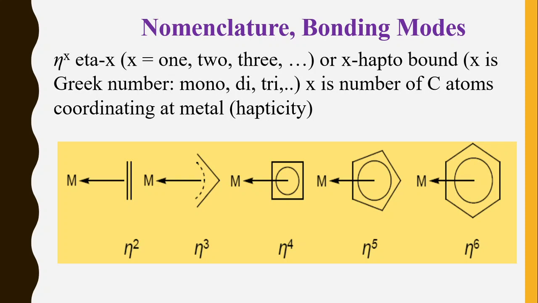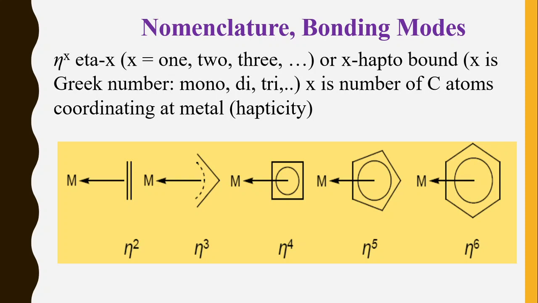You can see in the first case, an alkene is there, only a double bond is there, and two carbon atoms are in contact with the metal. Two carbon atoms are bound to the metal. That's why the hapticity is 2, that is eta 2. The second example is eta 3. This is an allyl ligand which binds with the metal with all three carbon atoms. That's why the hapticity is 3.